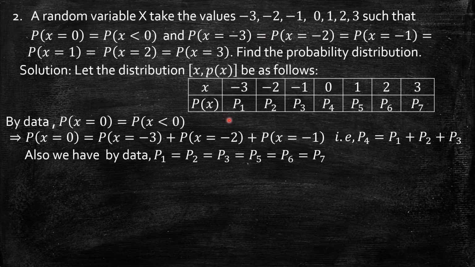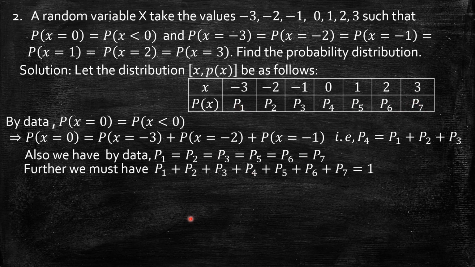Apart from that, since it is a probability function, the sum of all of these must be equal to 1. So p1 plus p2 plus p3 plus p4 plus p5 plus p6 plus p7 equal to 1. Using this we can solve.